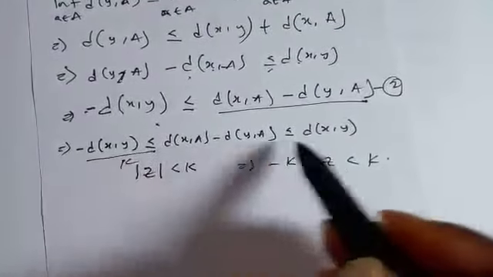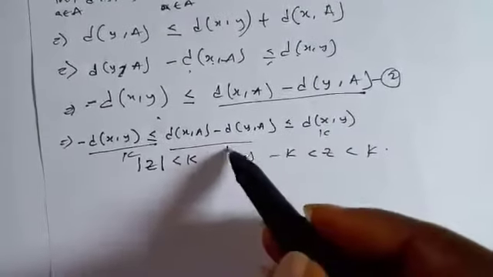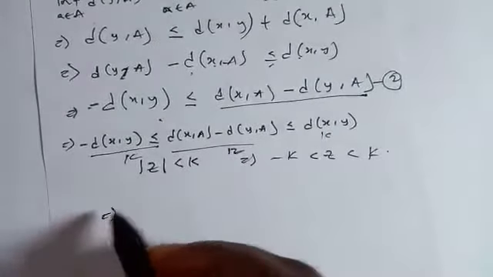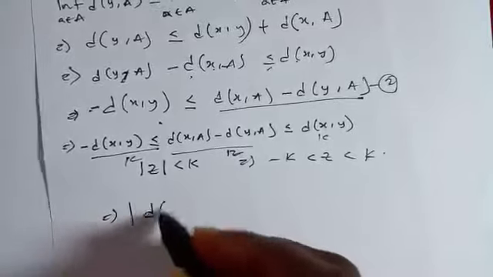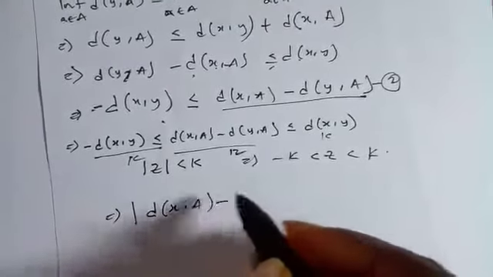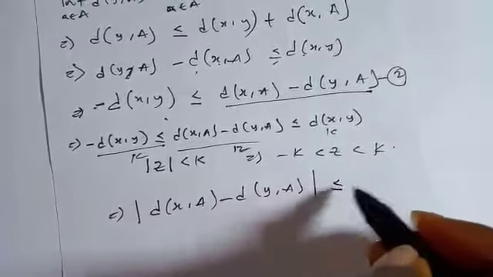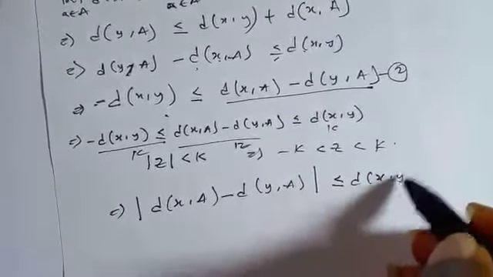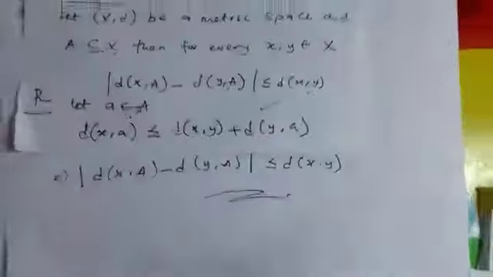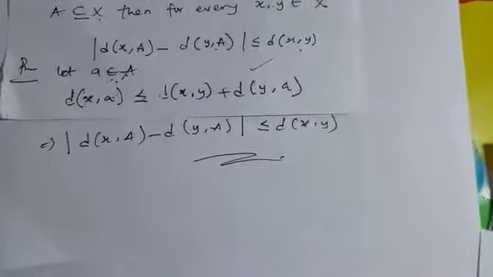Here is representing k, here is representing k, here is representing z. So this simply means the absolute value of D of S comma A minus D of Y comma A is less than or equal to D of S comma Y, which completes the proof. So that is what we are asked to prove. So let's move to another interesting one.